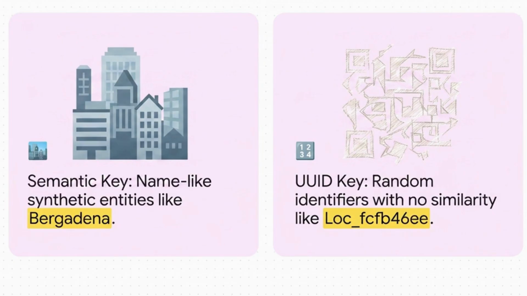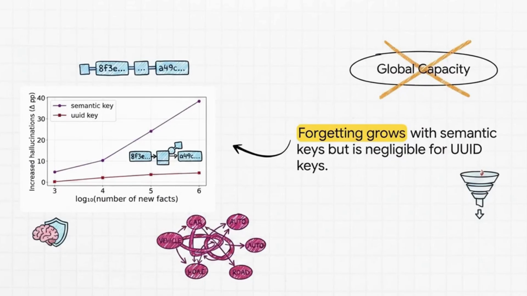They did this to test if surface form similarity, basically how much a new word looks like an old word, is the real reason facts override each other. The findings here act as a smoking gun that totally rules out the global capacity suspect. If the model was just running out of room, forgetting would rise steadily regardless of the word type. But with those random UUID identifiers, forgetting stays almost totally flat at just 0 to 4%, even when they injected a massive number of new facts. On the flip side, semantic keys cause sharp, massive forgetting. So scale alone doesn't cause hallucinations.